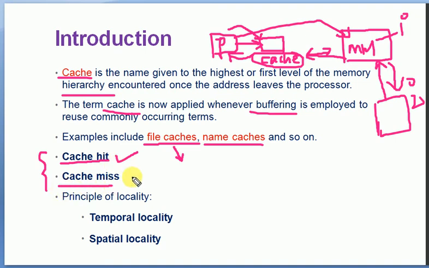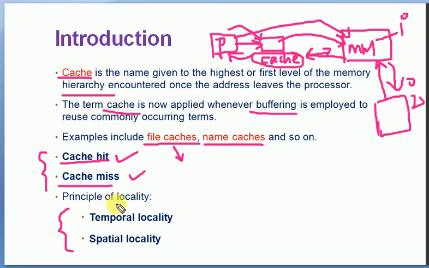The second term, cache miss, means if a data is required by the processor and it is looking into the cache and the data is not available in the cache, it will have a cache miss. So automatically, if there is a cache miss, the processor needs to do some additional operation, like go and collect the data from the primary memory, which is usually called the miss penalty. So if the data is missing in the cache memory, some penalty, some extra task has to be done in association with the primary memory.